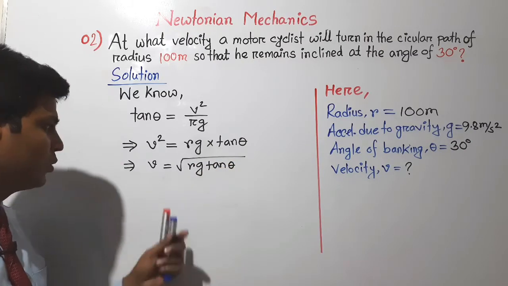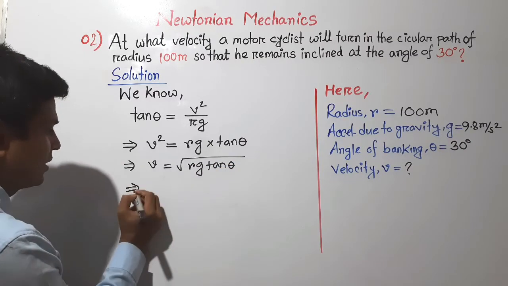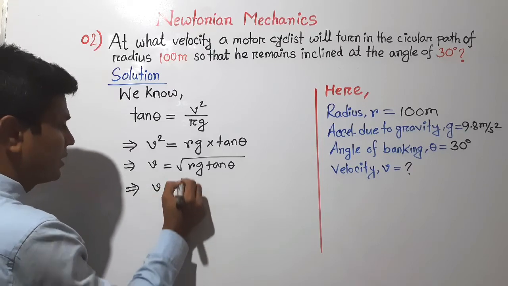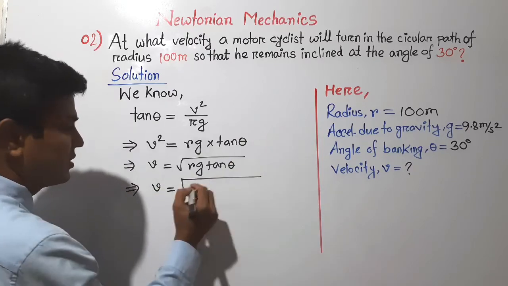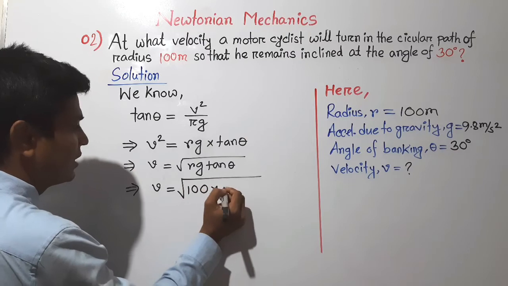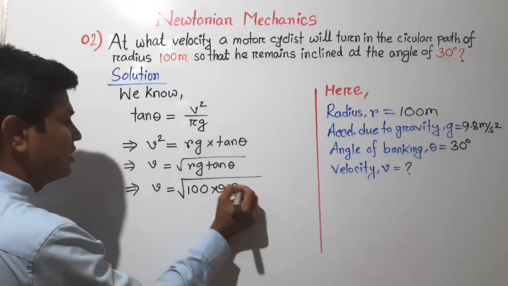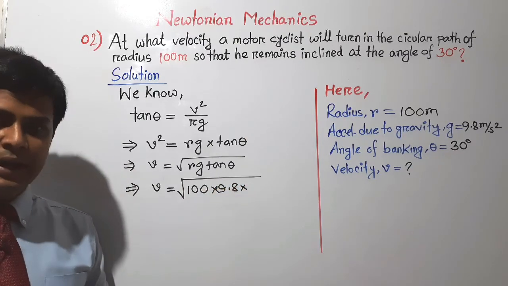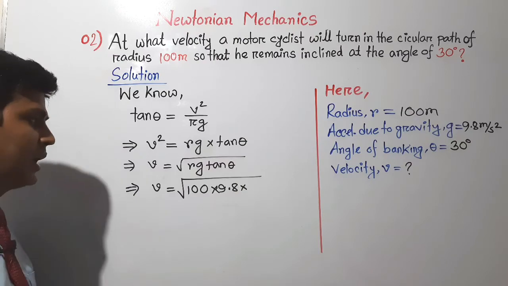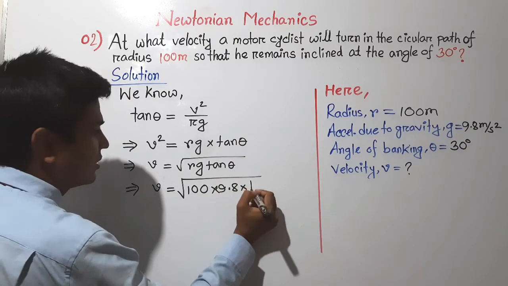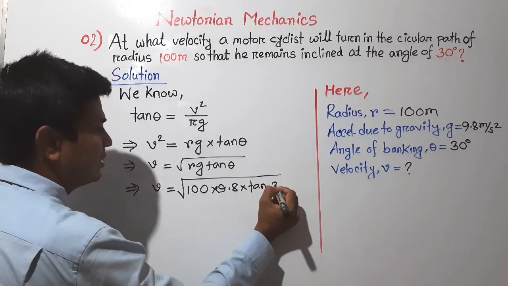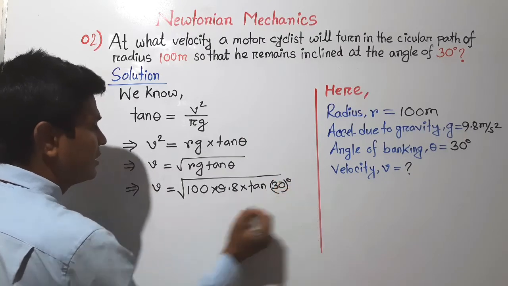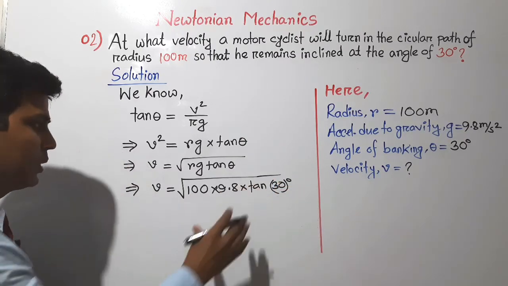Now let's put the values. R is the radius of the circular path, which is given here 100. G is acceleration due to gravity, whose value is 9.8 meter per second squared, and theta is 30 degree. Tan theta, angle theta is given here 30 degree. So after calculation we will get the result.